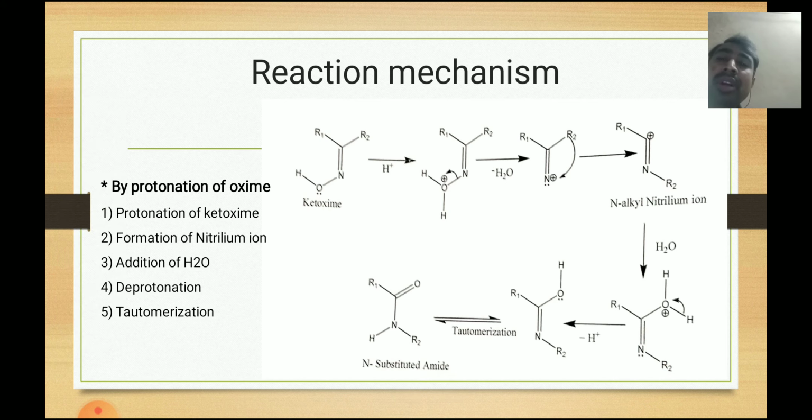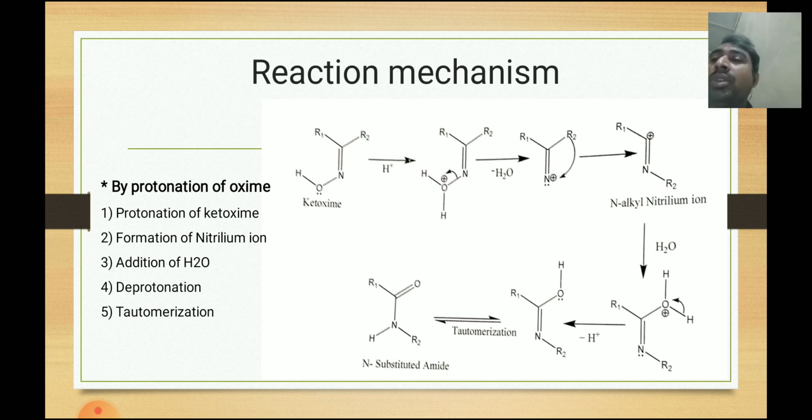Now, after deprotonation, such a molecule will form. This molecule contains the enol form, and the enol form generally undergoes tautomerism, and there will be the formation of an N-substituted amide.